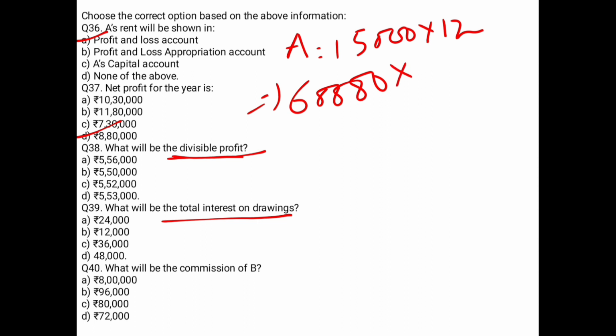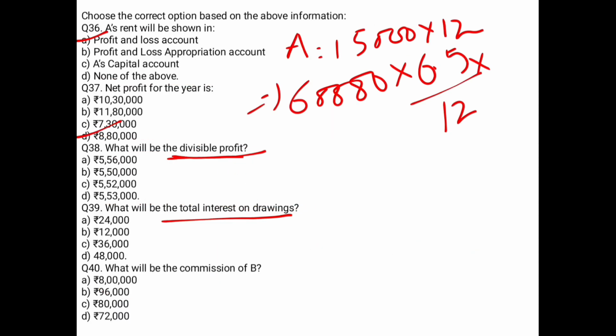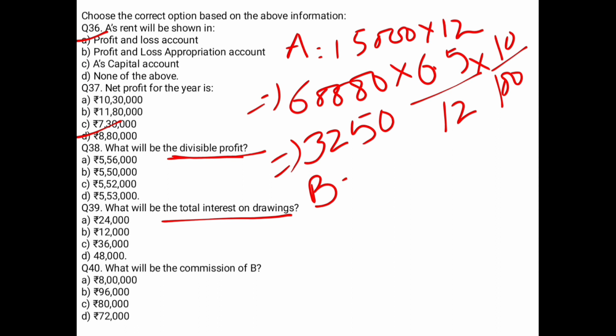And for the beginning के लिए जो हम time period use करते हैं is the 6.5. and here you have to use the percentage. What is the percentage on interest on drawing? 10%. Solve it. This is giving you 3250.